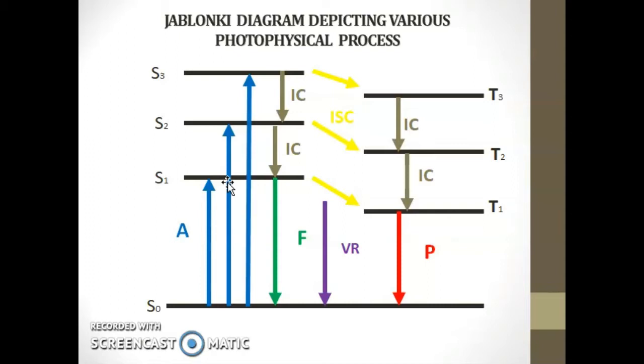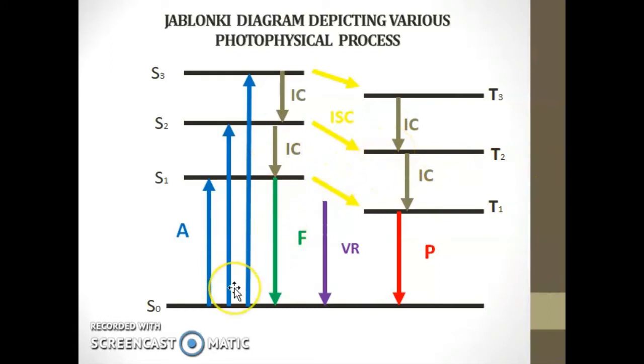Spin inversion during photo excitation is forbidden. That means converting S1 to the triplet state T1 is a forbidden transition. Spin inversion during absorption of a photon is forbidden, and spin is conserved in photo excitation. A transition between states of different multiplicities, S1 and T1, is forbidden.